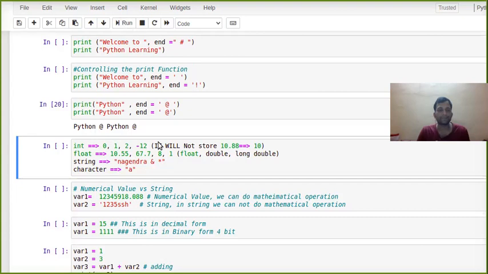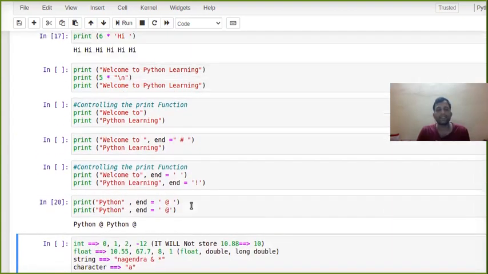Okay. So this was all about the print function. In the next lecture I will come with numerical and integer values, and their variables. So I will discuss variables of Python.